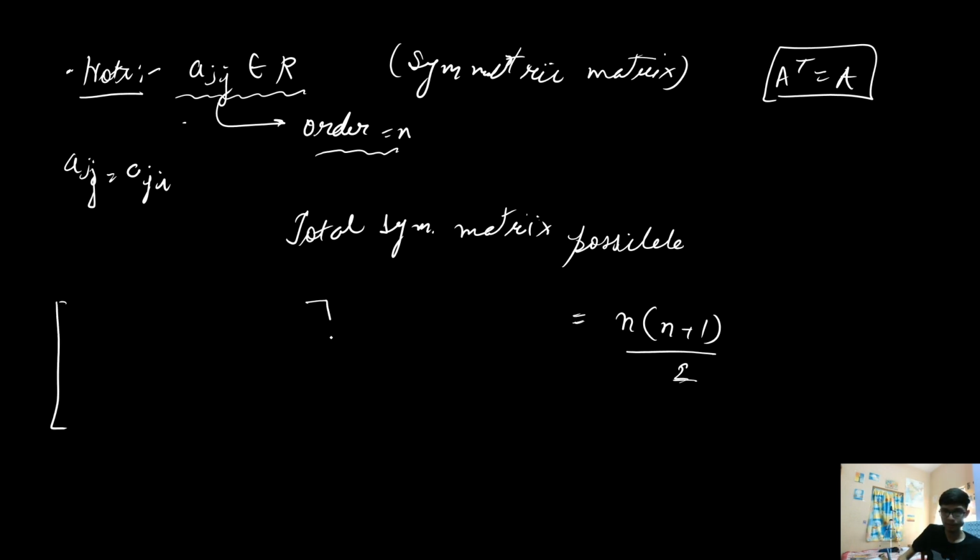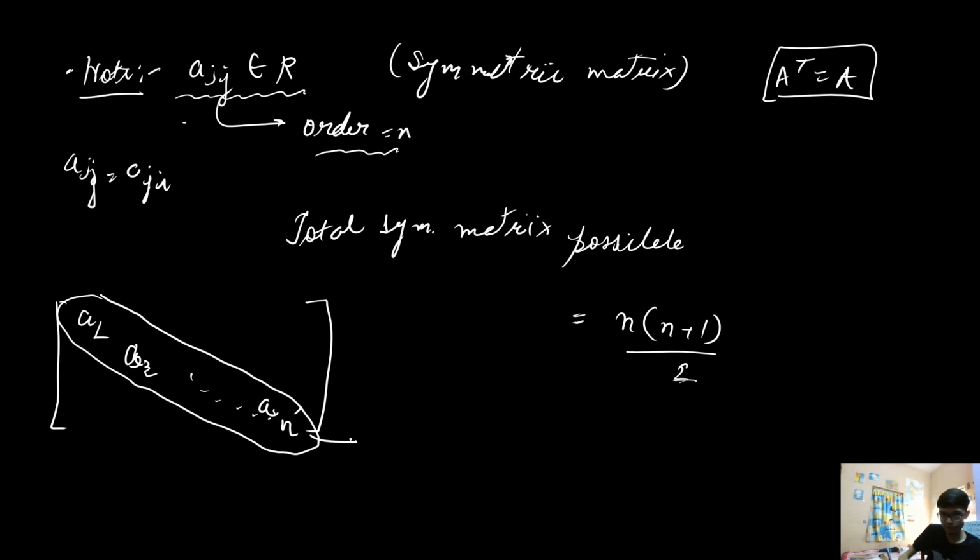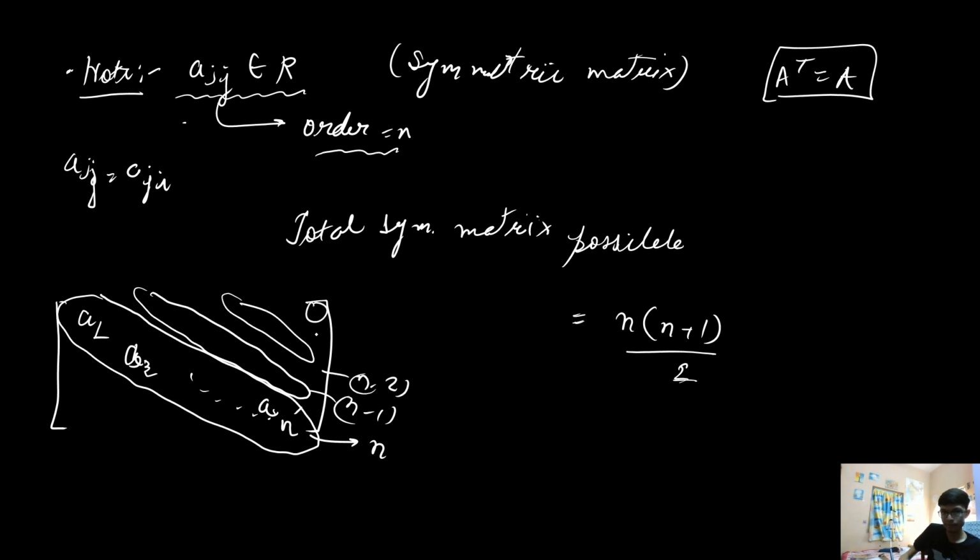If I take an n cross n symmetric matrix, the unique elements occur like this. In the diagonal, all n elements are unique. Above the diagonal I get n minus 1 unique elements, then n minus 2, and so on, until I get 1 unique element at the last.